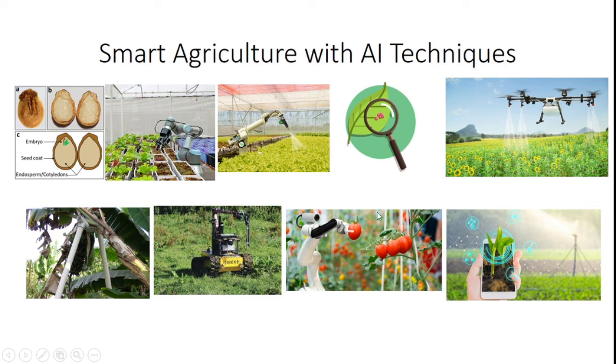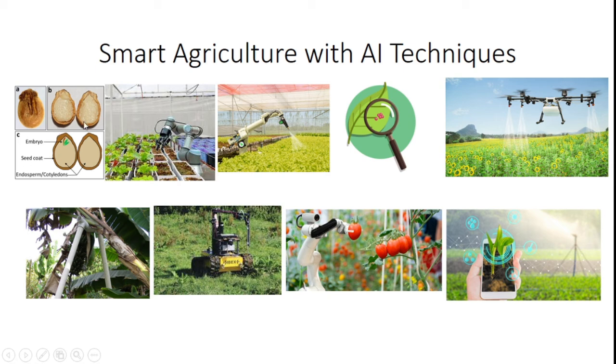And then harvesting. Harvesting is the biggest area. In this diagram I show you a robotic arm for picking tomatoes. Likewise, you should identify different robots, different mechanical systems, mechanized harvesting systems for harvesting the fields. Okay, so you can identify different kinds of mechanisms for converting your field into smart fields.